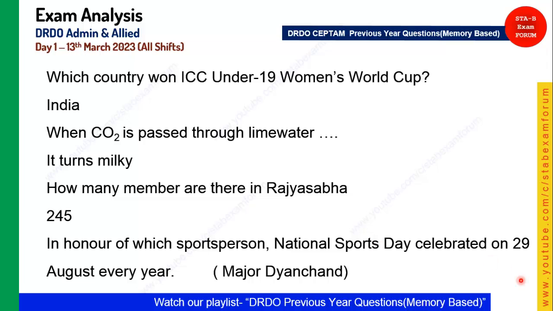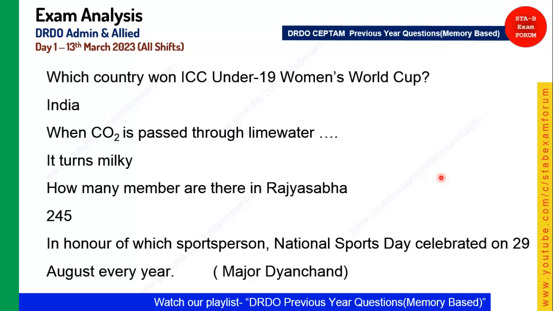This is not 29th August, it is 28th August every year. The answer was Major Dhyan Chand. We have already made a video on this, so you can look at it along with the reason. I'm going to the next slide, so you can take a screenshot of this.